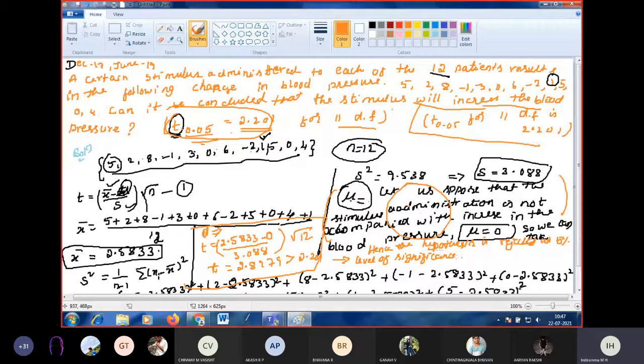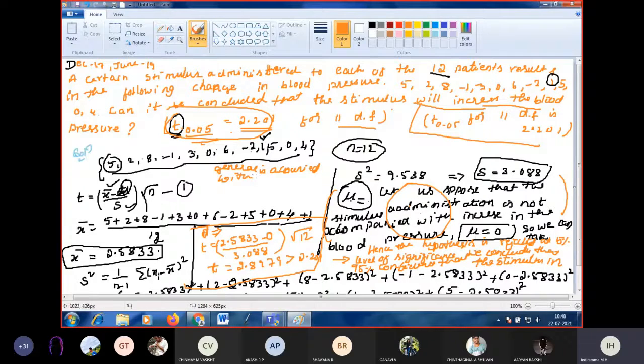We conclude that with 95% confidence, the stimulus in general is accompanied with increase or decrease in the blood pressure.